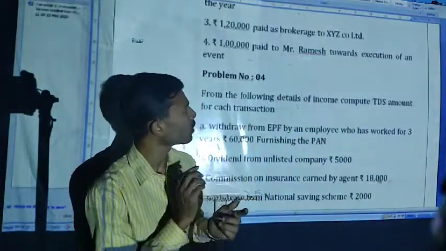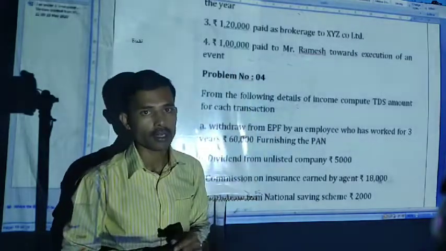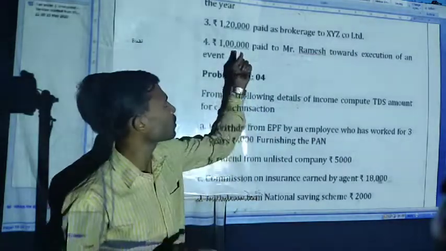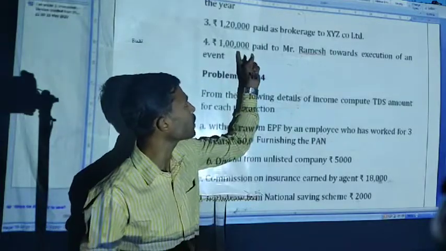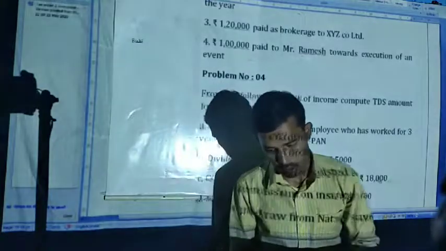Up to 30,000 no TDS, but here the amount is 1 lakh, right. Under section 194C, 30,000 is the limit, but the amount is 1 lakh, then they have to pay the TDS on that, right.